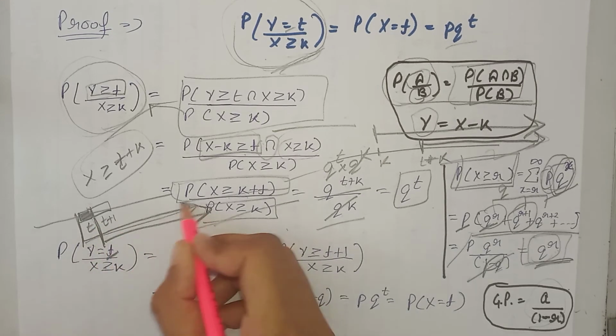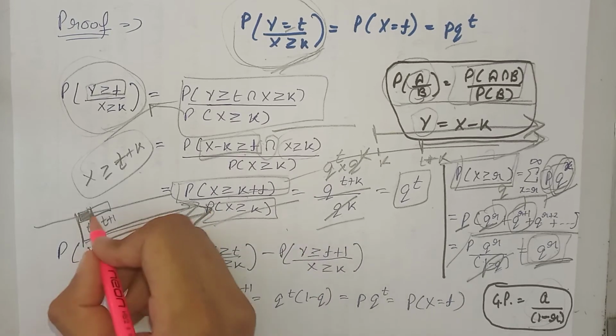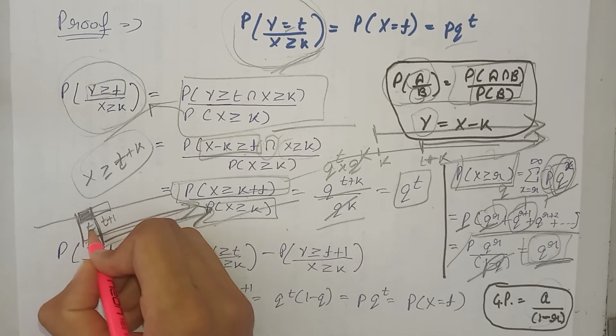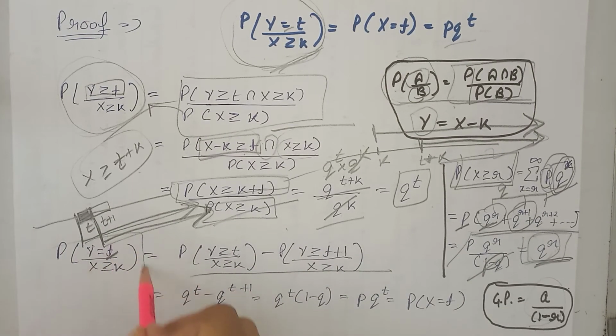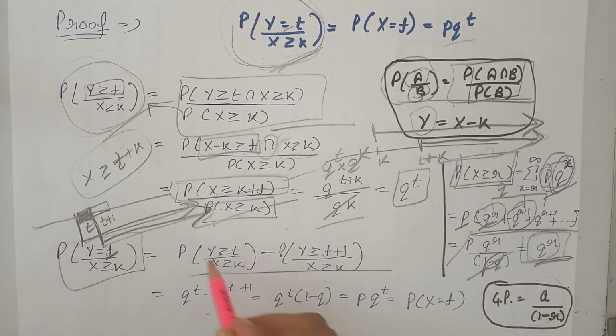So on subtracting this interval from this interval, we get this answer, that is y is equal to t. That's why we apply this formula, that is the probability y equal to t is equal to this minus this.